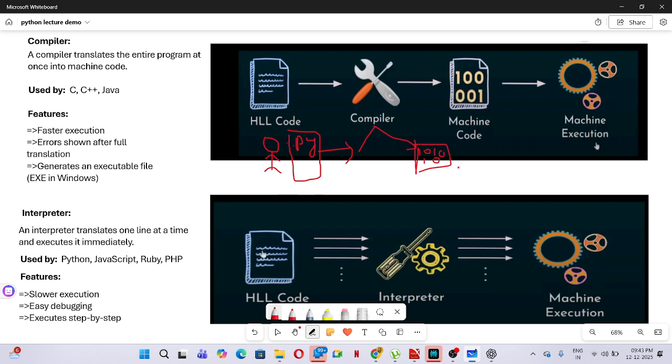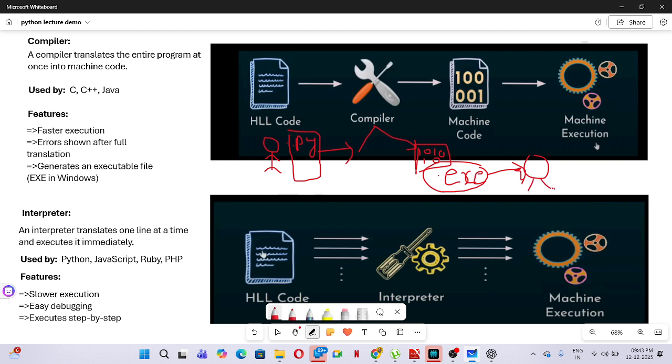So the compiler produces the machine code. This is called the .exe file. It generates the .exe file, meaning the executable file. This executable file will directly execute the program.